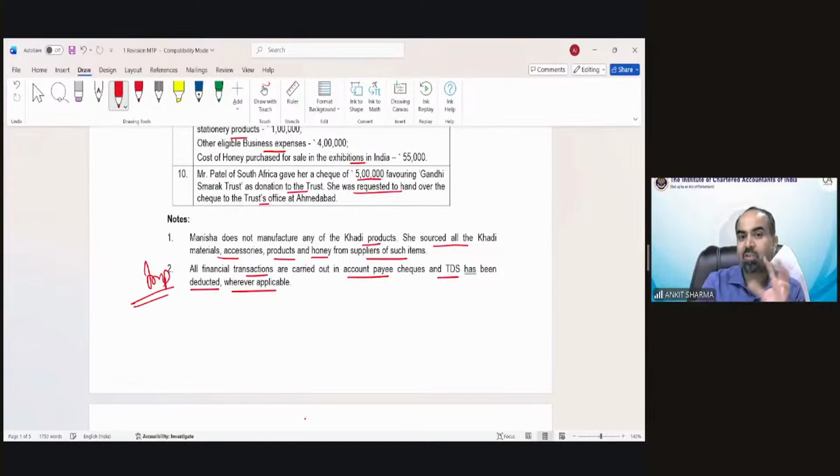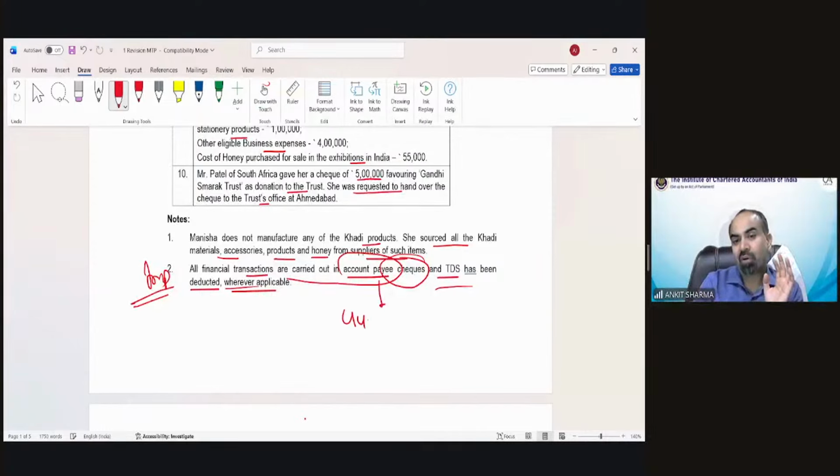This point actually wants to explain that something needs to be done in case of section 44AD provision, because all financial transactions are carried out as per account payee cheque and TDS has been deducted.